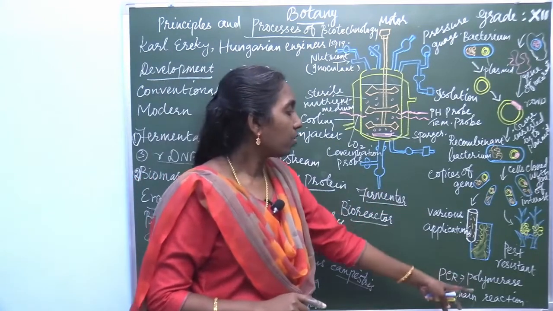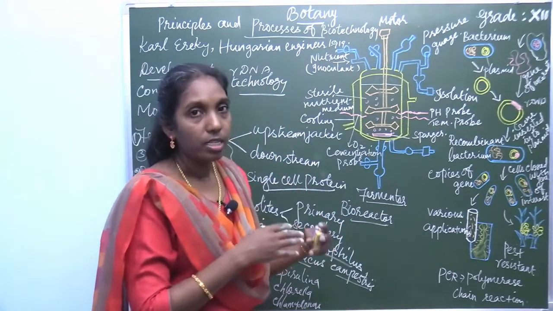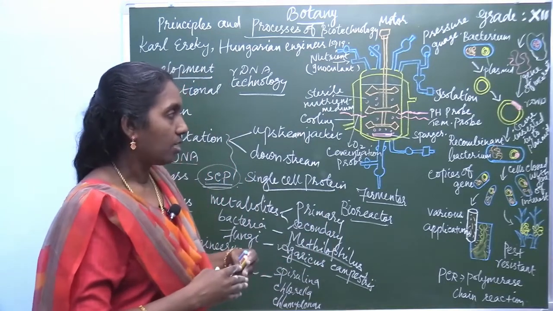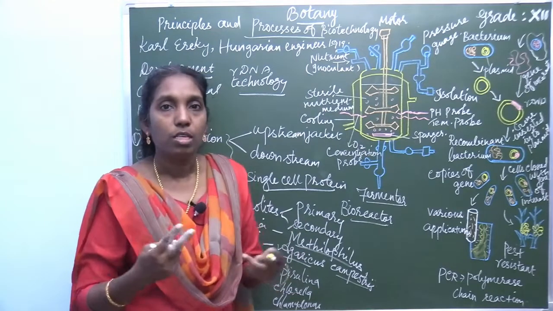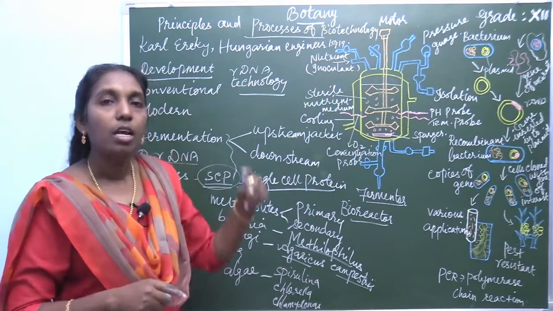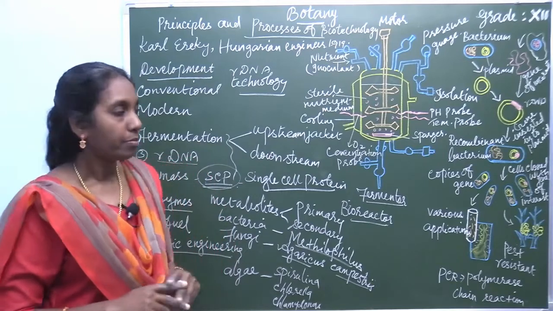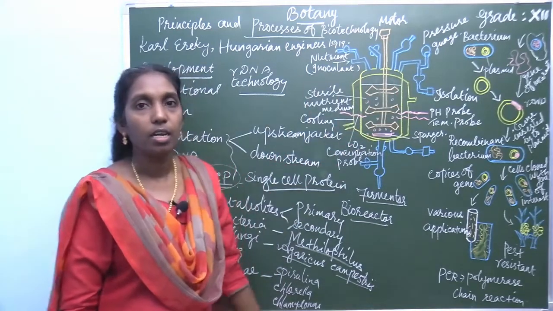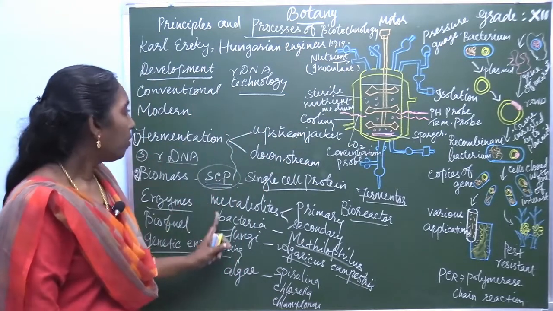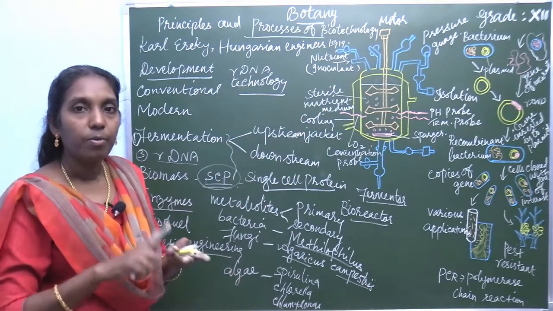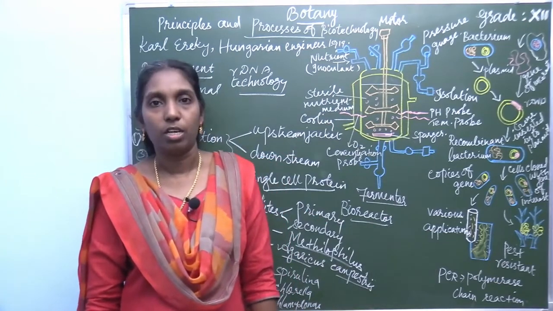In this method they are using rDNA, and it is again introduced into the bacterial cell, or protoplasmic fusion. Mainly two things are used in genetic engineering: protoplasmic fusion or rDNA technology. Hope that you understand these three questions very clearly. Today's portion, you learned these three questions: development of biotechnology, fermentation, single cell protein, and recombinant DNA technology. Thank you.